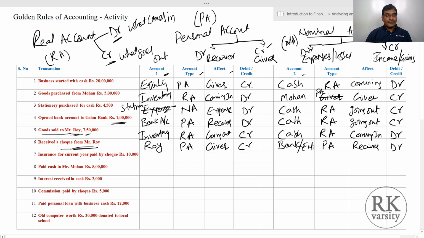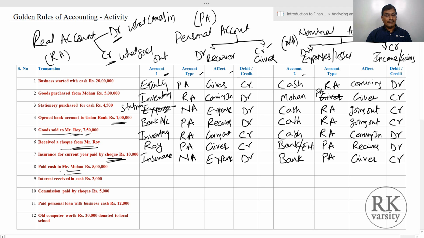Now insurance for current year paid by check. So one is your insurance. This is your nominal account. Okay, insurance is an expense. This is a nominal account and this is an expense. So expense is debit. On the other side, you are paying this through a bank. Bank is a personal account. Then this is a giver. So giver is a